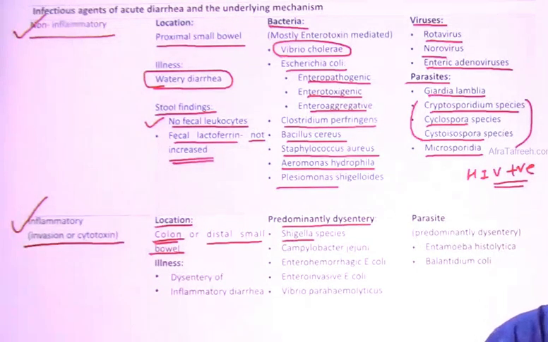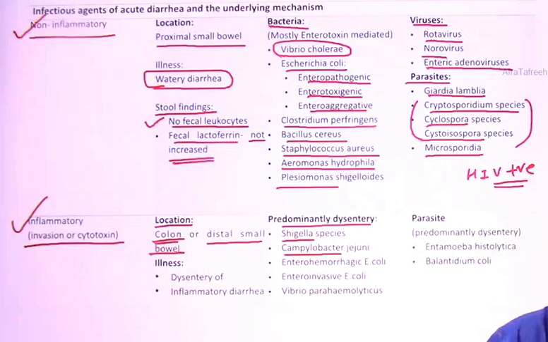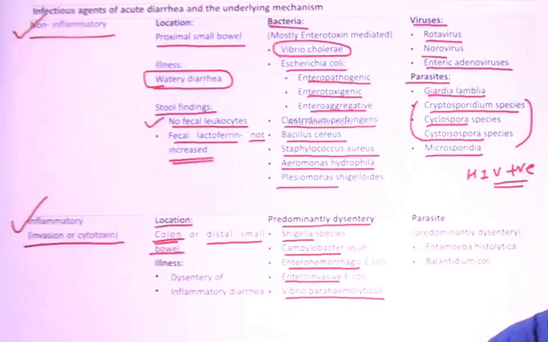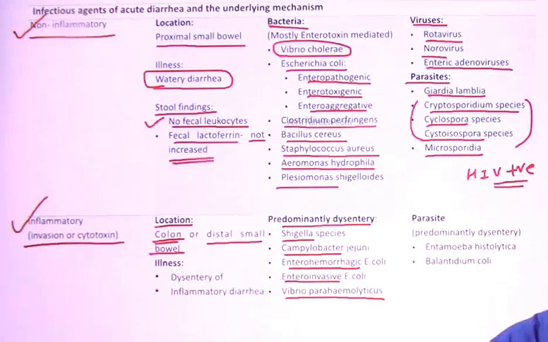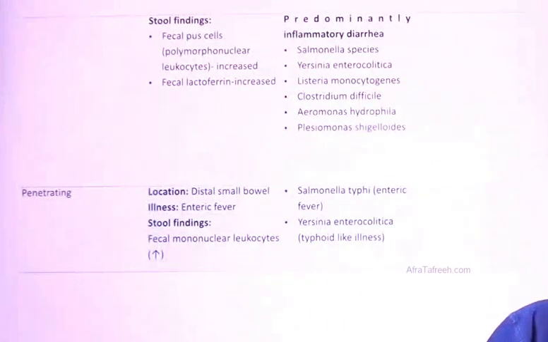Shigella. Campylobacter is a close one. Then as the name suggests, enterohemorrhagic, enteroinvasive, which resembles shigellosis, and Vibrio parahemolyticus, which is a halophilic Vibrio. They associate with dysentery-like features in this inflammatory form of diarrhea. Now there are some other forms of diarrhea also in which blood does not come, but they come under which category? Inflammatory one only.